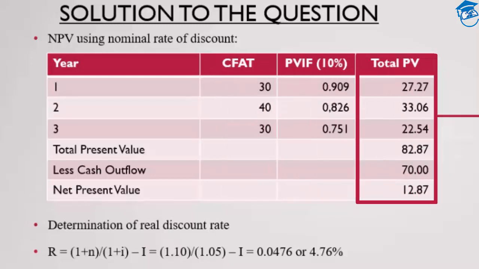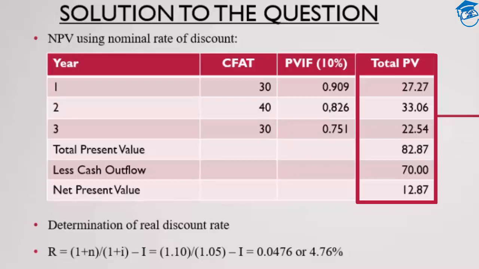I'll get the present value of each year as 27.27, 33.06, and 22.54 for the third year. I'll get the total present value as 82.87. Out of the same, I'll deduct my initial cash outflow, that was 70 lakh rupees. I'll get a net present value of 12.87, which is a positive one. So should I go ahead with the project? Absolutely, I should. Why? Because the project is profitable for me any day.